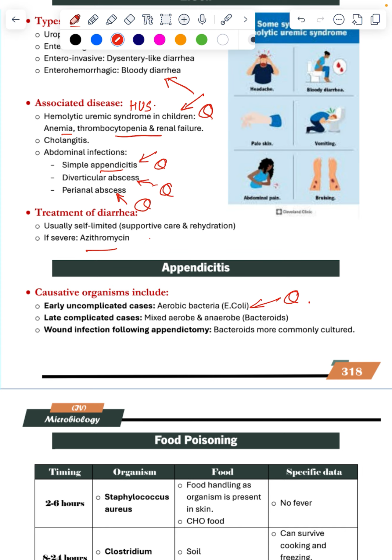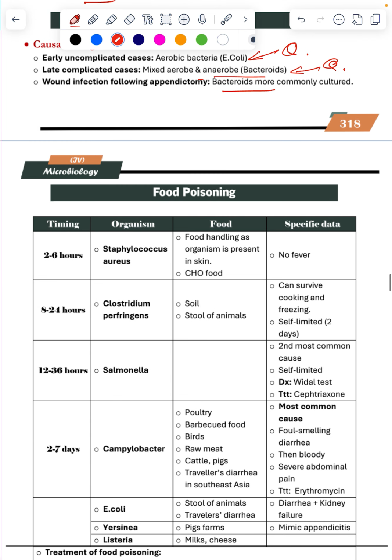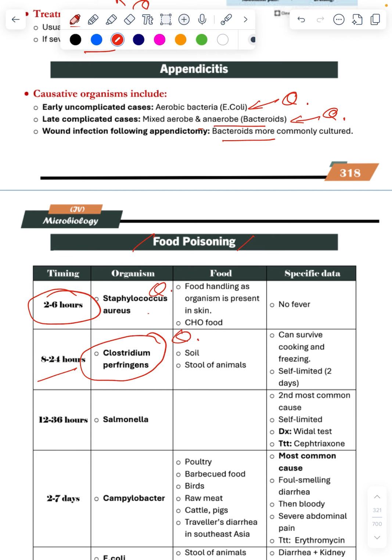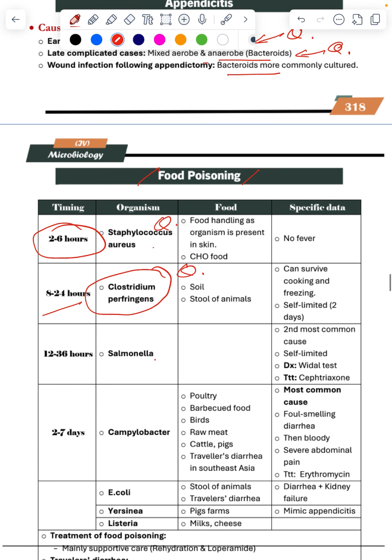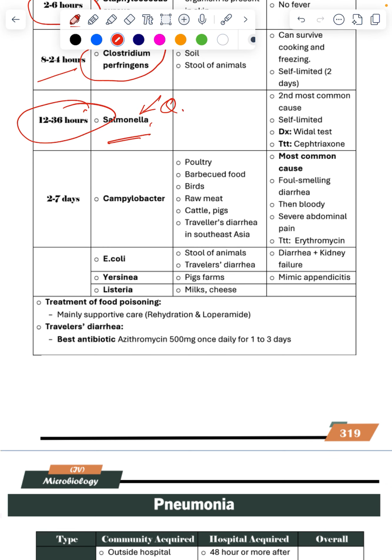Immediate food poisoning within 2 hours, 3 hours, Staph aureus is the question, from food handling. And if it is 1 day old, Clostridium perfringens, which is causing gas gangrene. So it can also cause food poisoning. This is the third question. A patient getting diarrhea and dysentery after traveling outside, it is Salmonella. 2 to 7 days, Campylobacter jejuni. This is later because you get it from poultry, cattle, pigs, raw food, travelers, Campylobacter in 2 to 7 days. Treatment of food poisoning is rehydration and the antibiotic azithromycin.